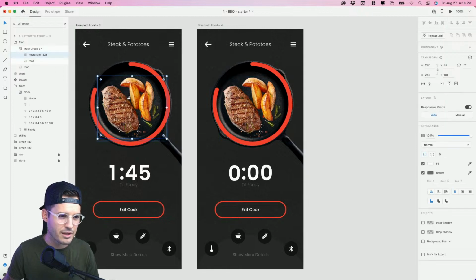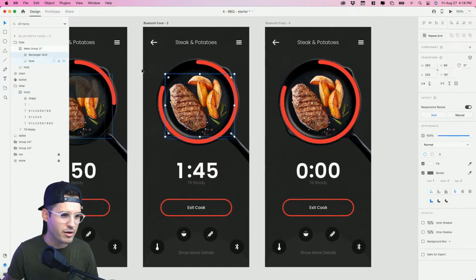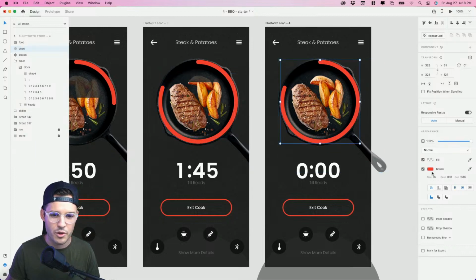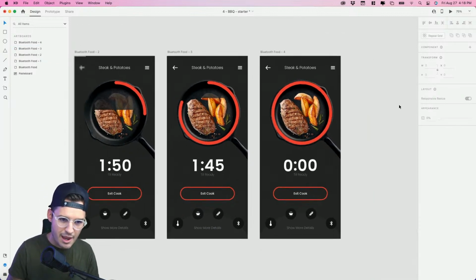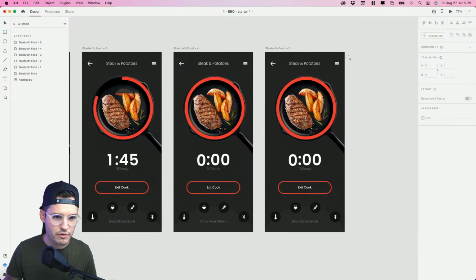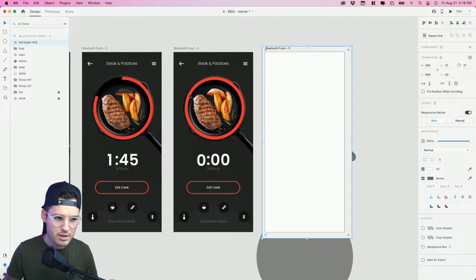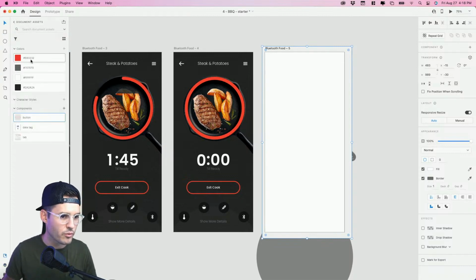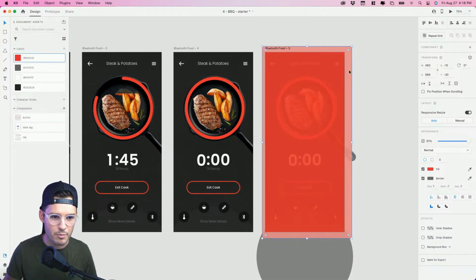Okay, let's stop, we don't want this to go all the way up. We do want that one to go all the way up. And then our gauge, let's finish it. It's gonna go all the way around. Bingo, just like that. And then once we get there, we are gonna want to do some sort of fun rectangle that is filled with our red color, and maybe we'll bring the opacity of it down, okay? This will be like a fun, congratulations, your cook is finished kind of thing.